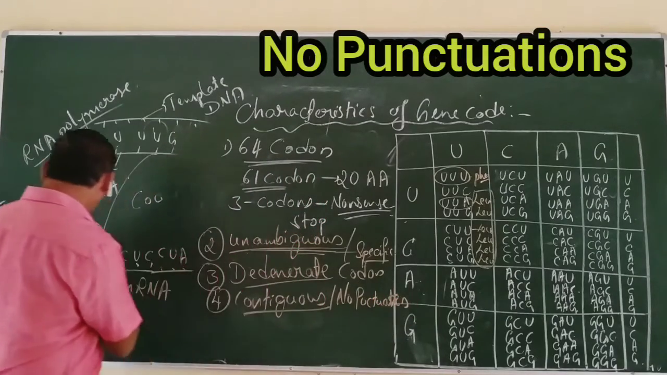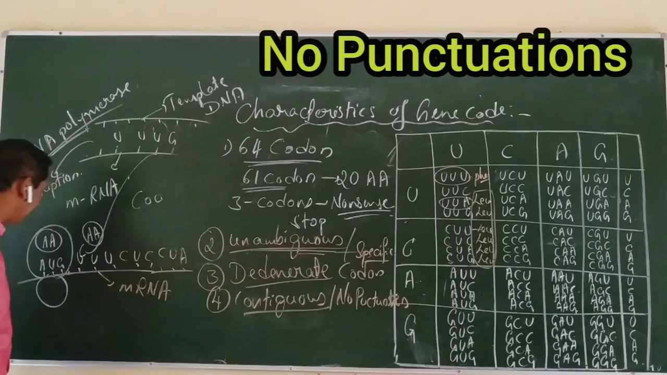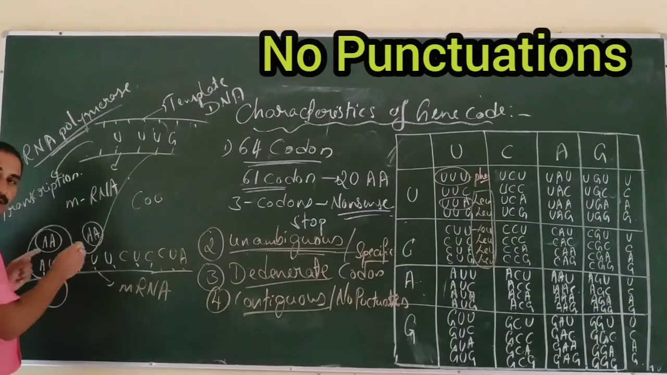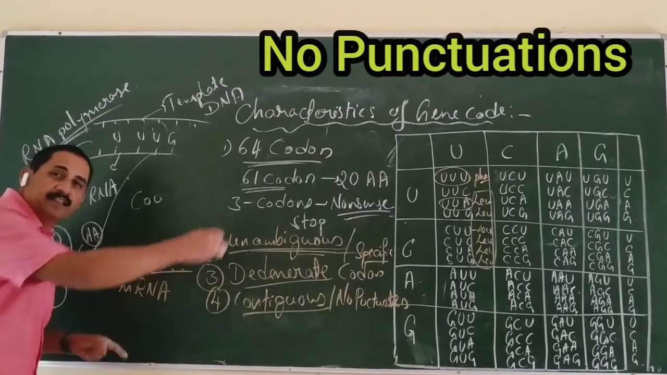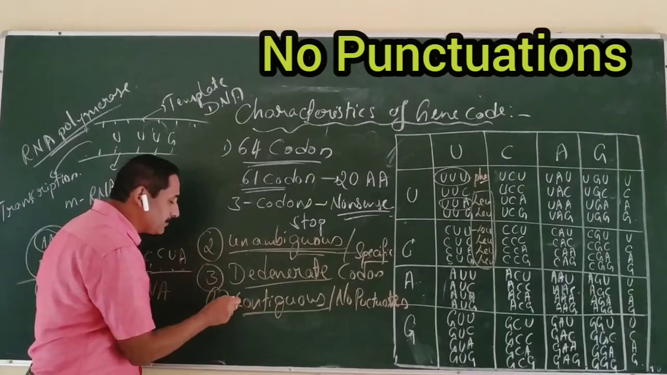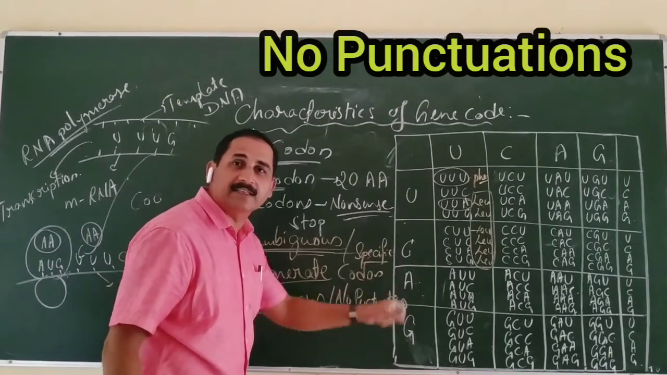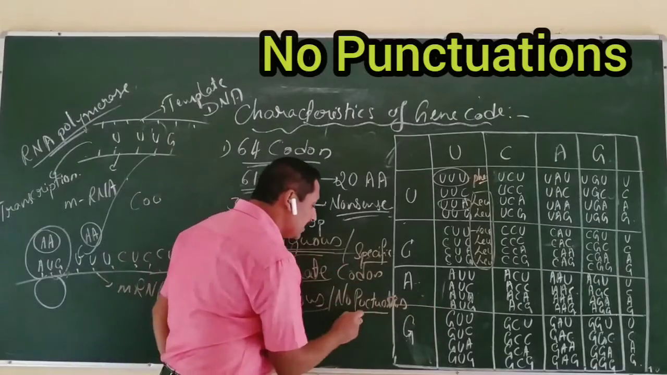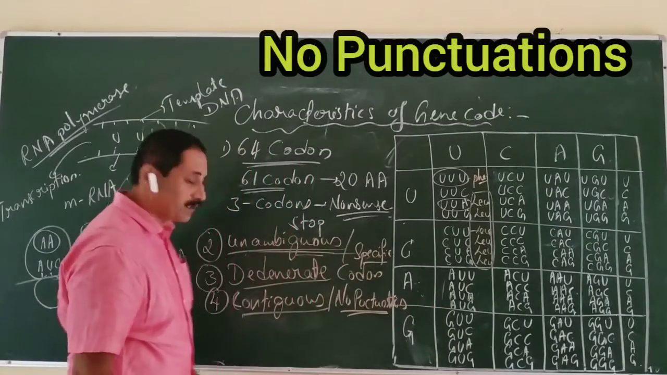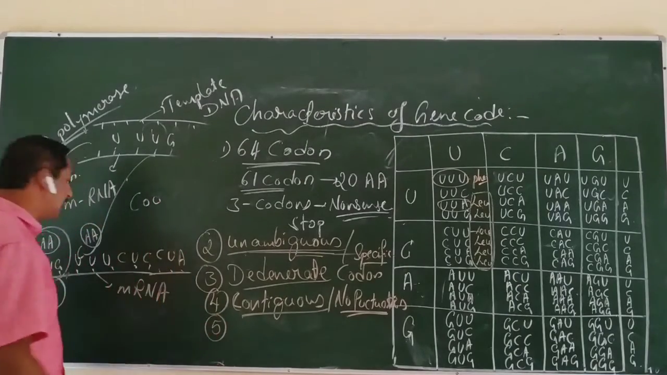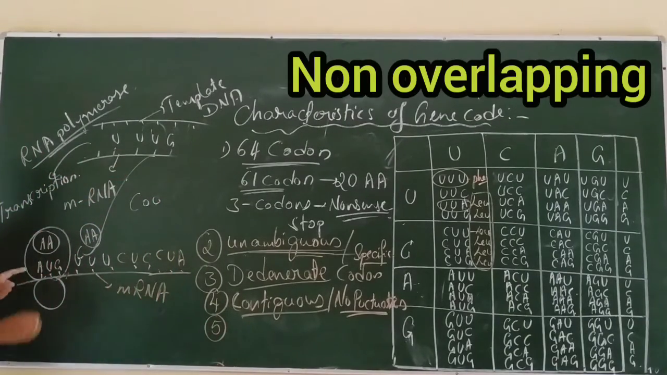It should be read as a unit of 3, one after the other, till the end. After AUG, we should not put any full stop or comma. So a unit of 3 we can read one after the other till the end. That is a continuous fashion. Genetic code should be read in a continuous fashion, with no punctuation marks.